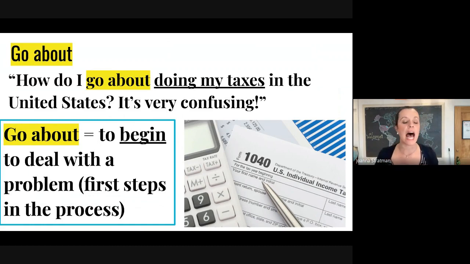So, for example, how do I go about doing my taxes in the United States? Maybe the first step would be to collect all your documents and to find a good accountant, for example. Of course, this could be different, but collecting your documents is a good way to start. So we go about doing our taxes by first collecting those documents and then maybe finding someone who can help us. So in this case, go about with a problem means what are the first steps in the process of fixing this problem?